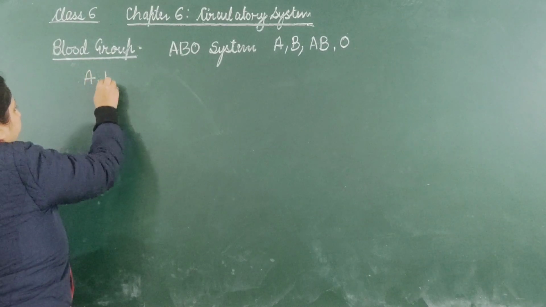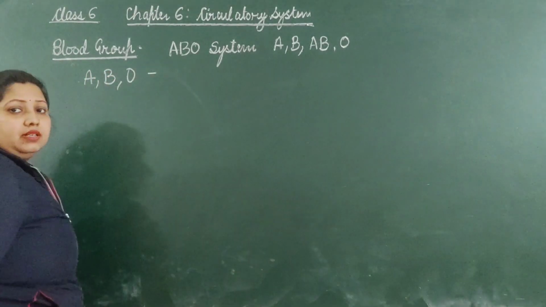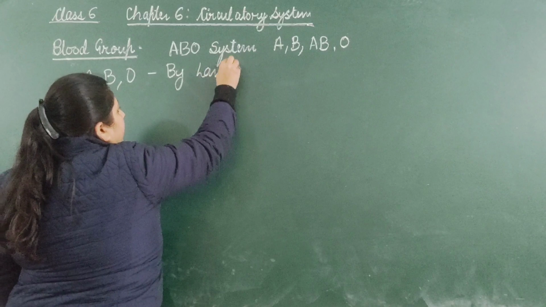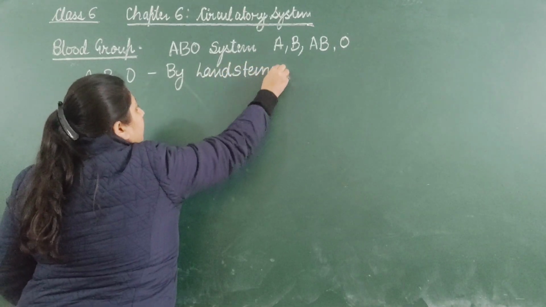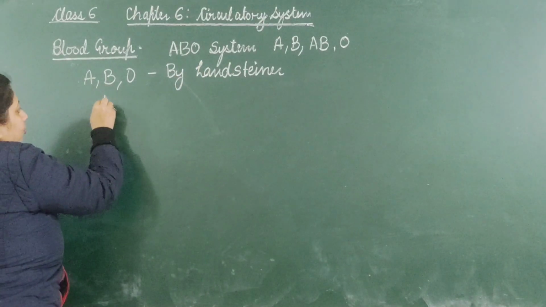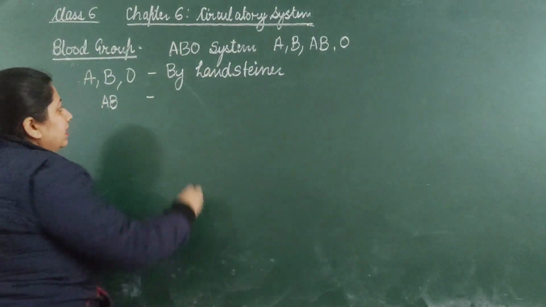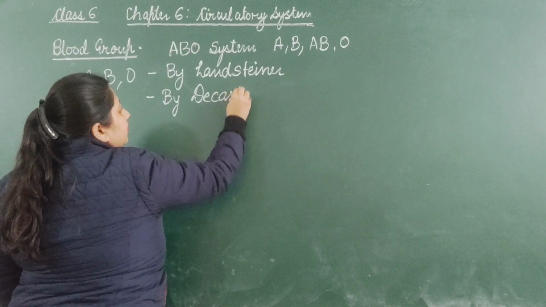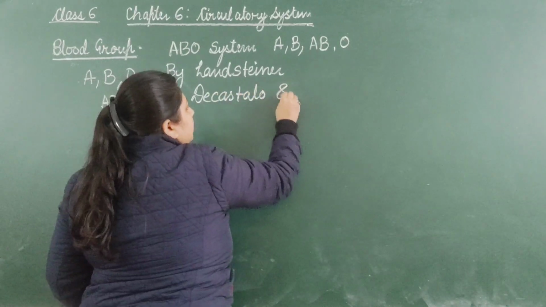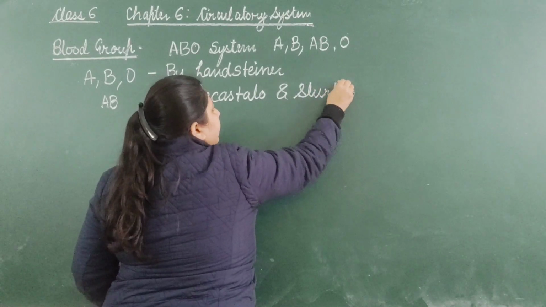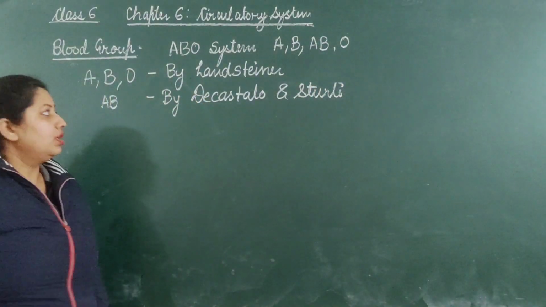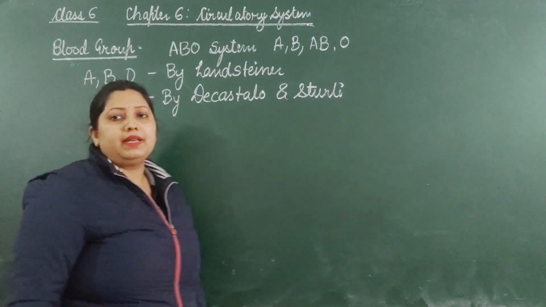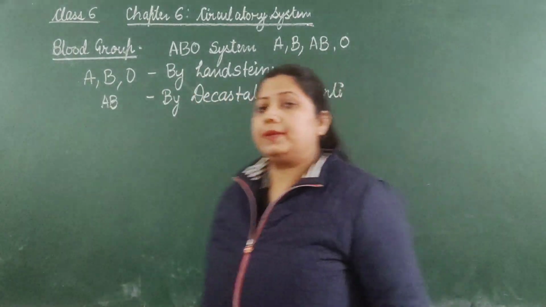Blood groups A, B and O were discovered by Landsteiner, while the blood group AB was discovered by De Castello and Sturli.